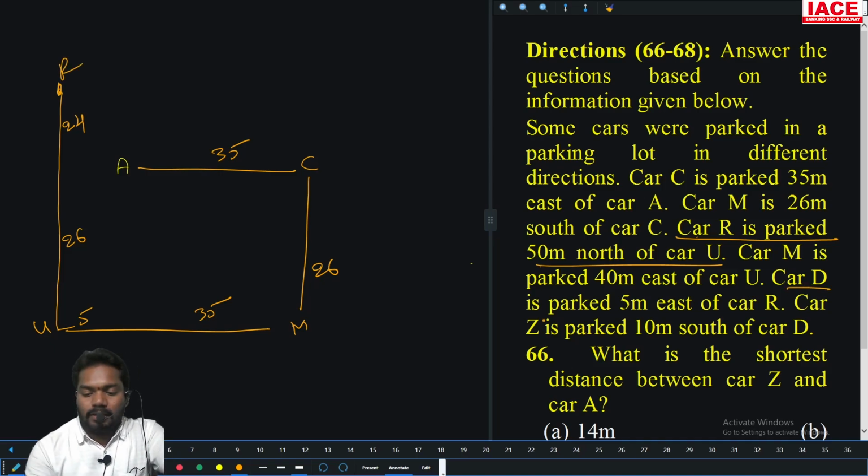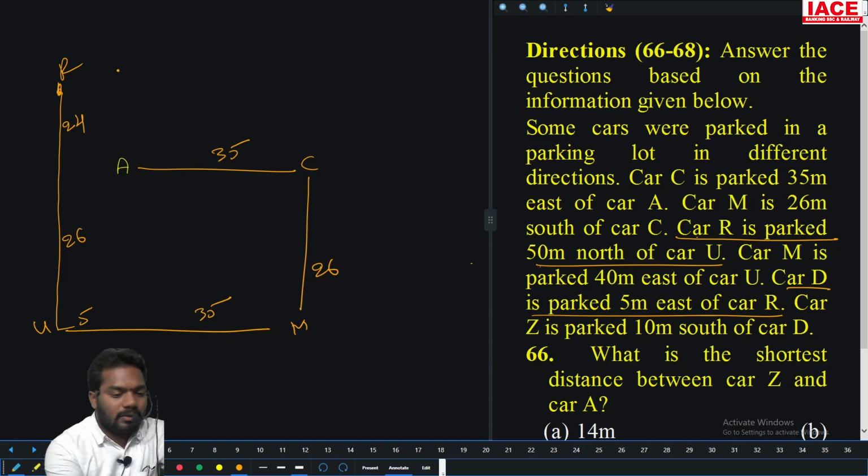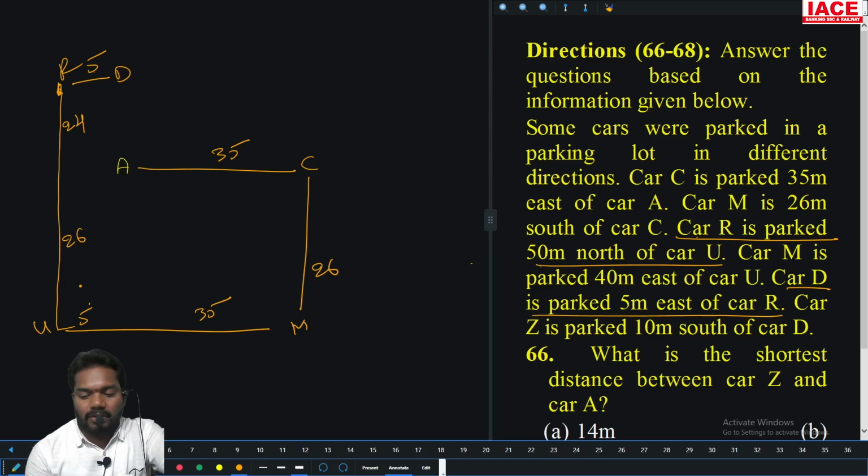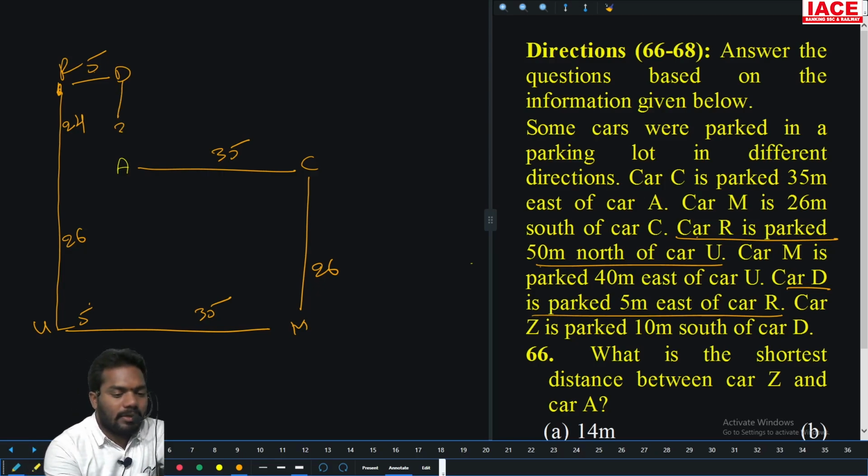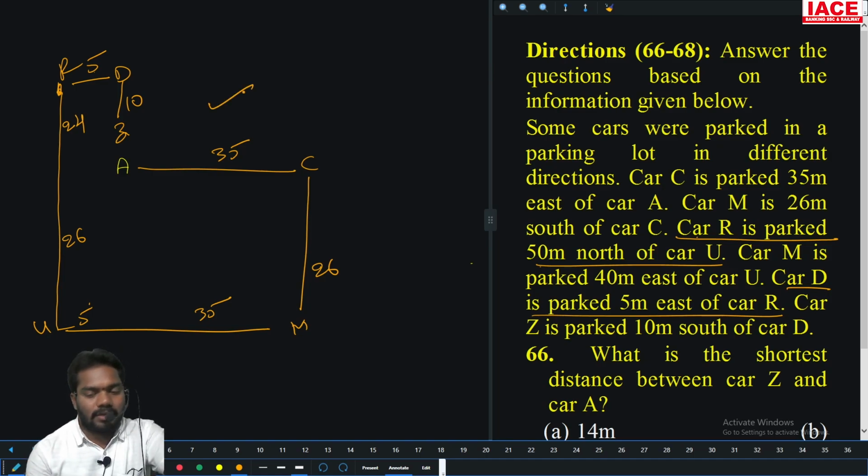Then D is parked 5 meters east of R. Then car Z is parked 10 meters south of D. So this is the arrangement. What is the distance between Z and A? It is 14 meters.